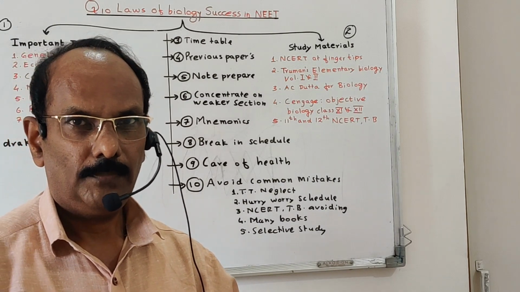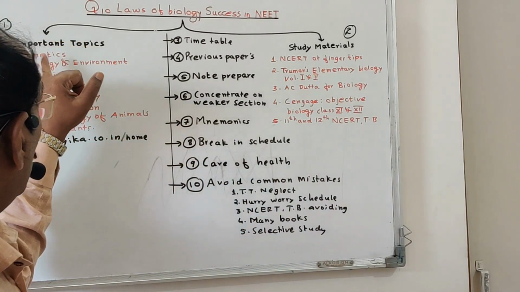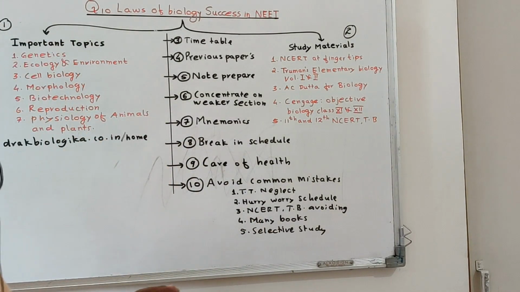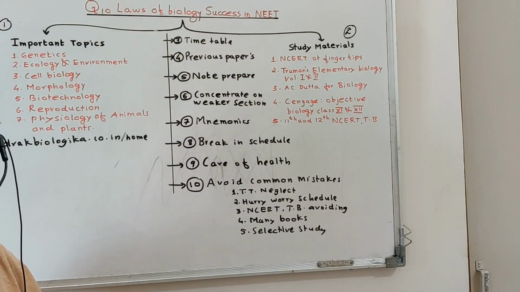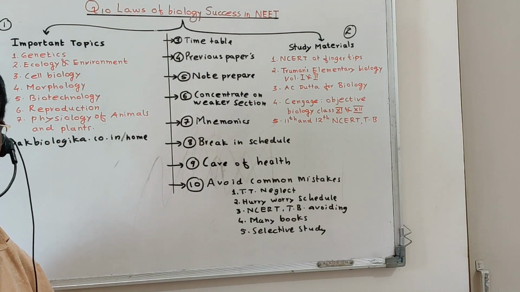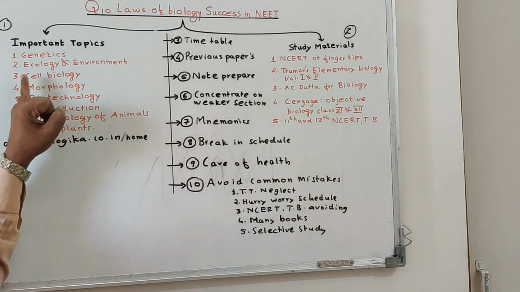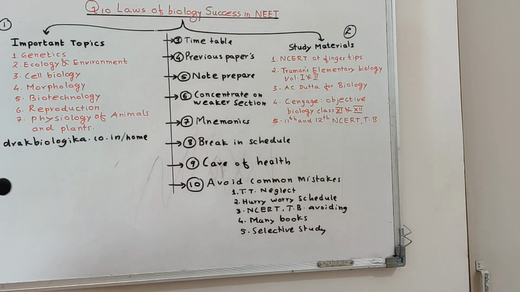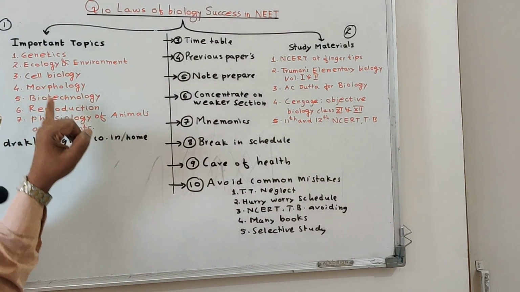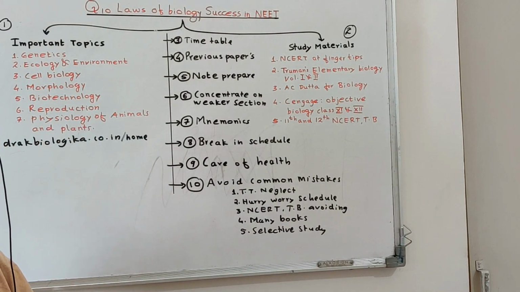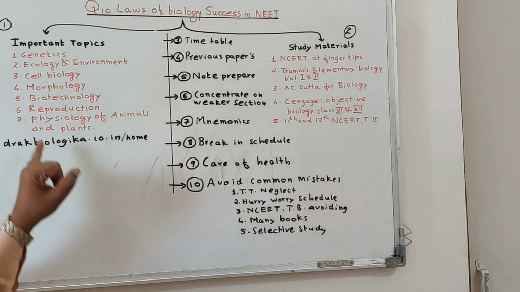The first point in that is important topics. So what are the important topics in the NEET examination? You should concentrate on these different topics to get a maximum mark. One of the topics is genetics. Most of the questions are asked on that topic, so it is the most important topic. Concentrate on that. Another one is ecology and the environment, 12th standard. Cell biology, it is the 11th standard topic. Morphology, 11th standard. Morphology means both plant morphology and animal morphology.